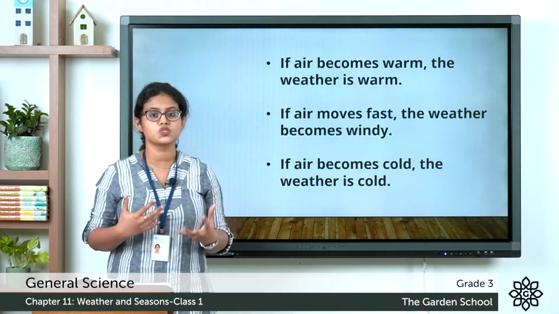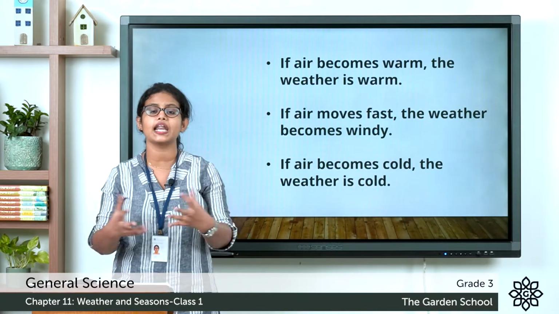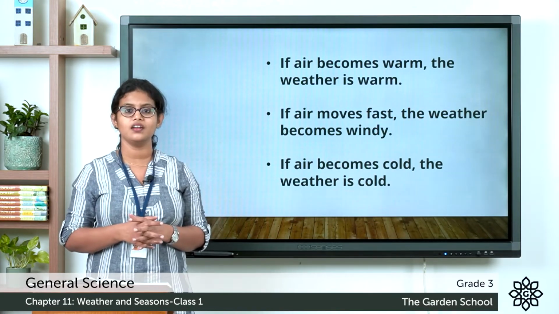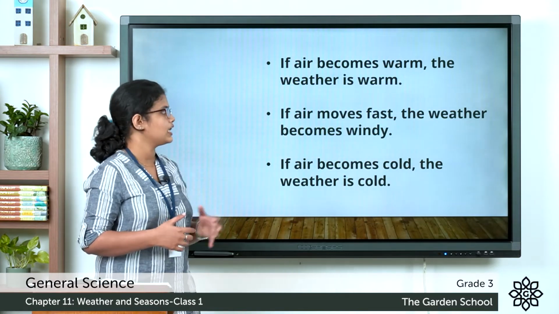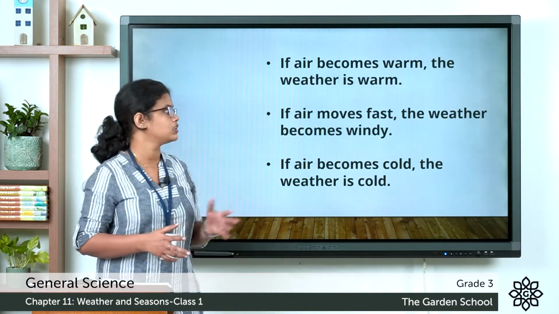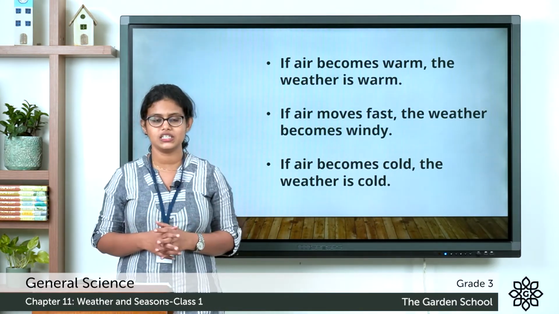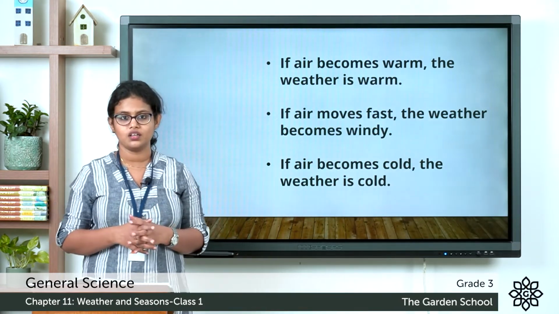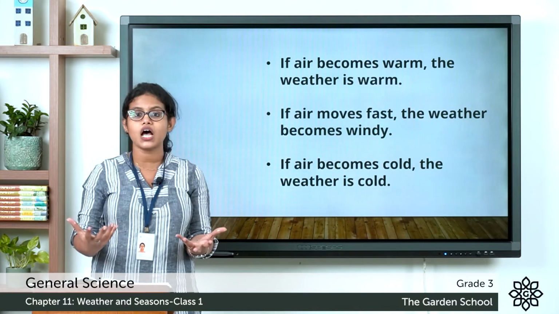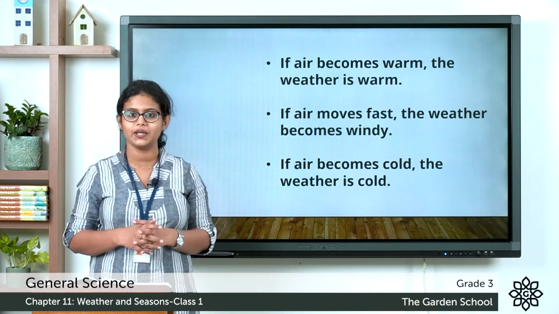If air becomes warm, then the weather becomes warm. If air moves fast, the weather becomes windy. We learnt that the moving air is called wind.